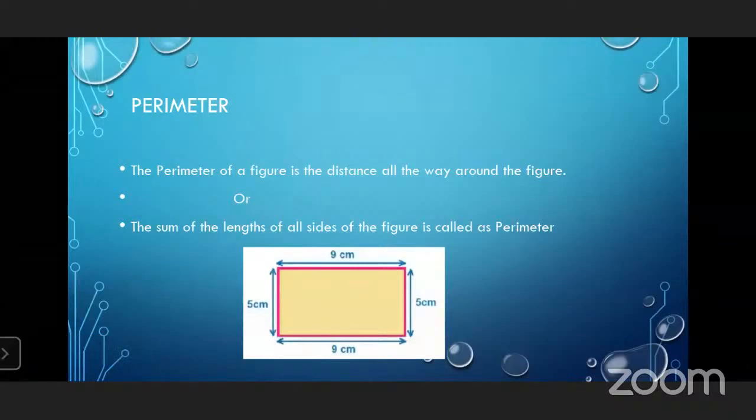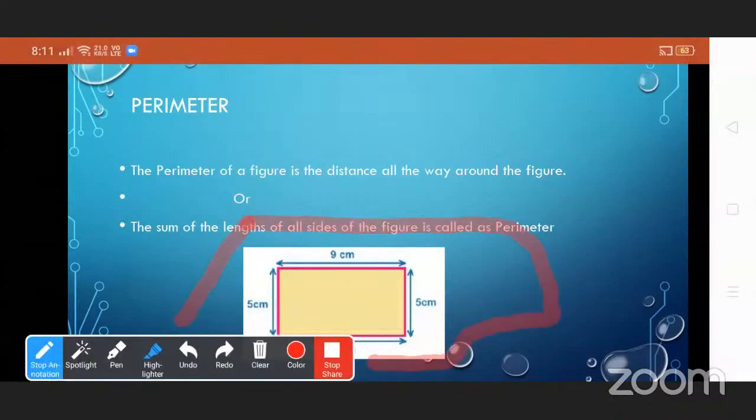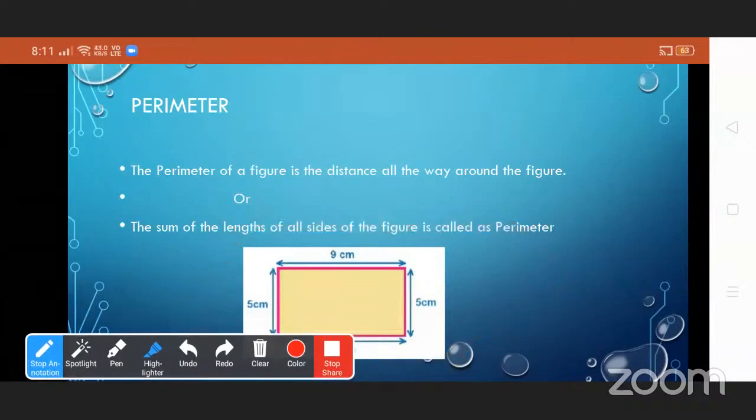So here we see the rectangle. Tell me the sides of the rectangle. Here the length of the rectangle is 5 centimeter, and the breadth of the rectangle is 9 centimeters. So how do we find the perimeter?